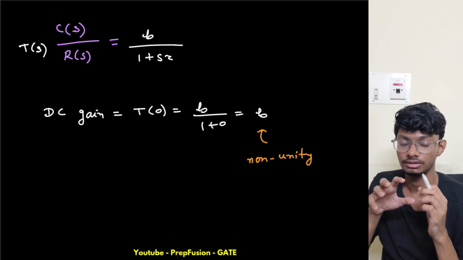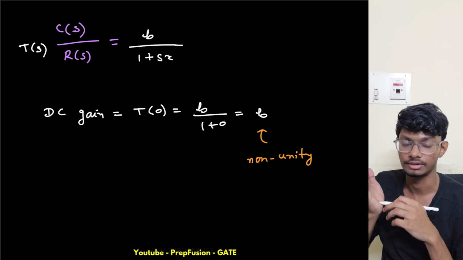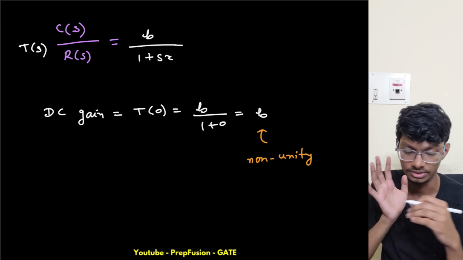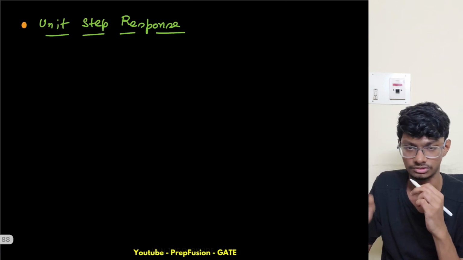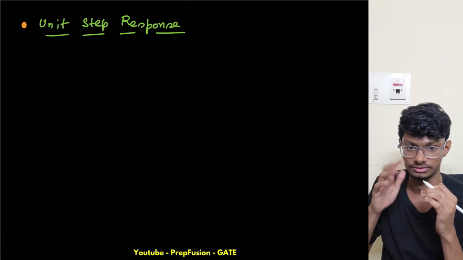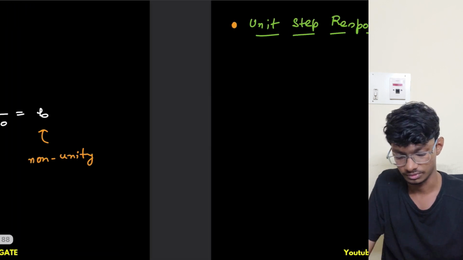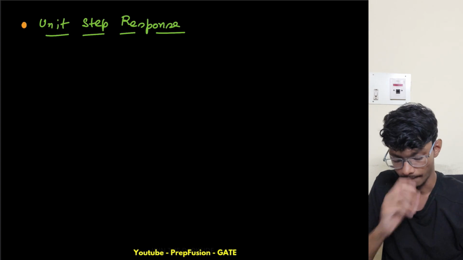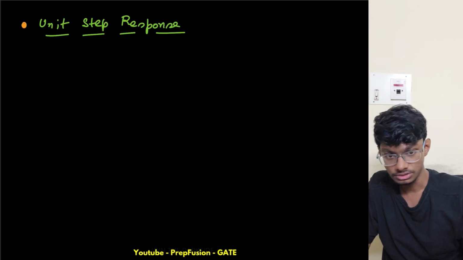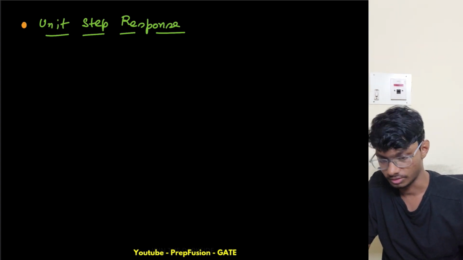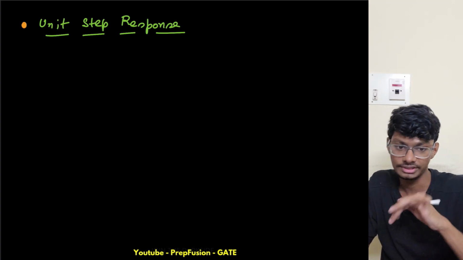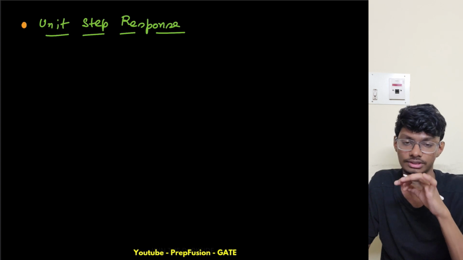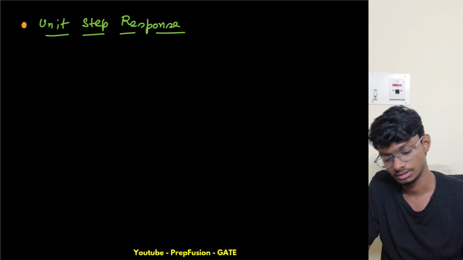With respect to what you have to calculate the error, we'll see later. I will not draw the block diagram here. I will just find the step response, for solving purposes for different systems. The error I will find in other lectures. So what is the unit step response? I will not even find the impulse response. We'll just check what is the difference between the case of unity DC gain and non-unity DC gain.